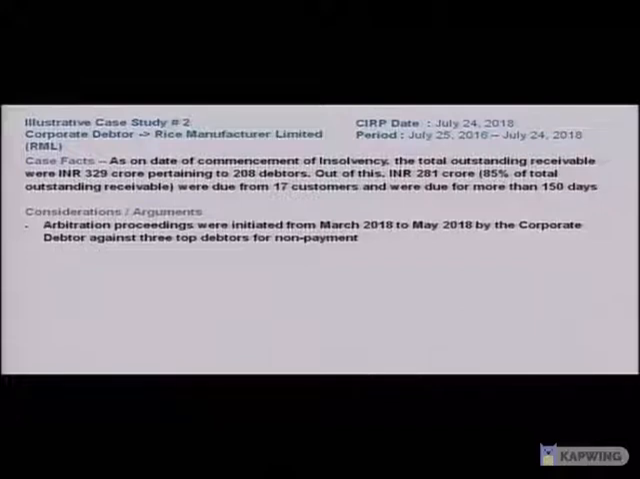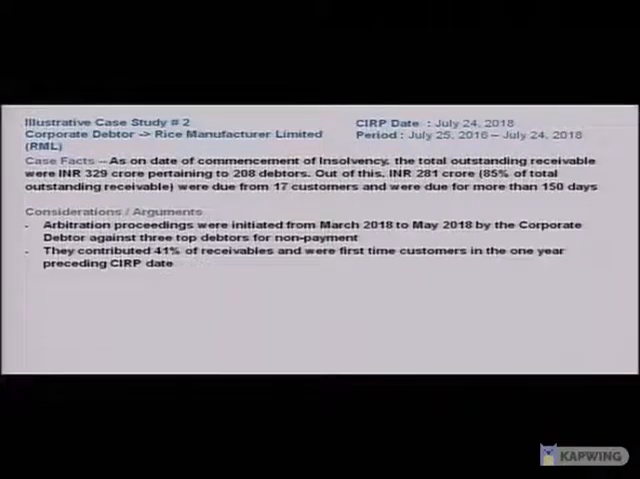And the top 3 debtors that formed 41% of the receivables were actually debtors that had been onboarded just in the year prior to the insolvency. So they were not long-standing customers. They did not have a history of having made payments in the past, and it does not seemingly look like a one-off incident. They were onboarded for the first time in that year, and they had defaulted on the payment.